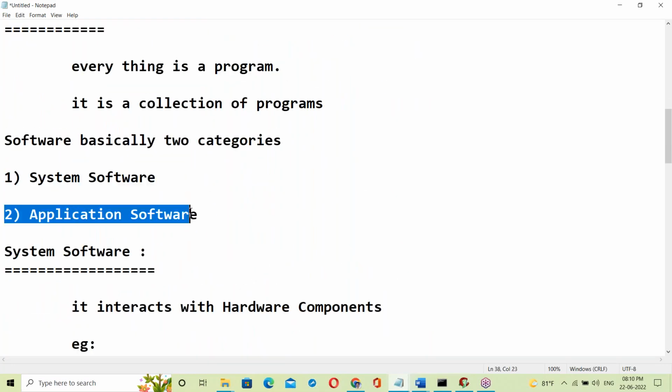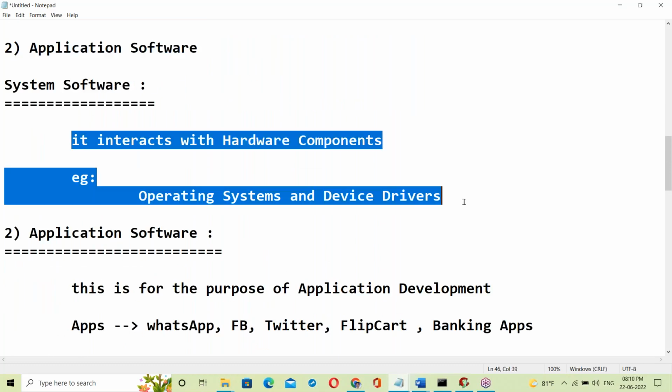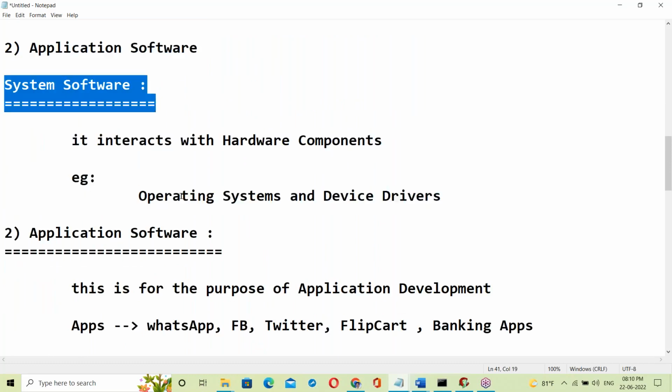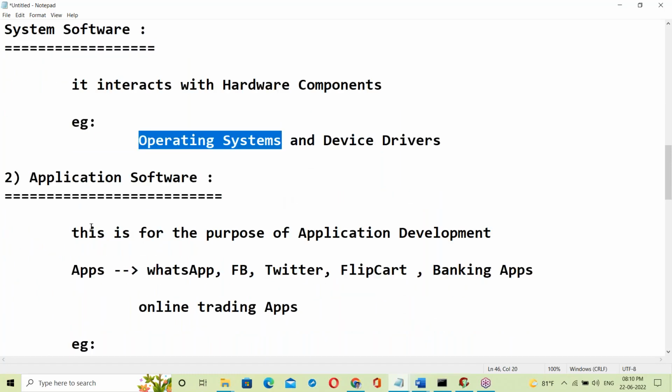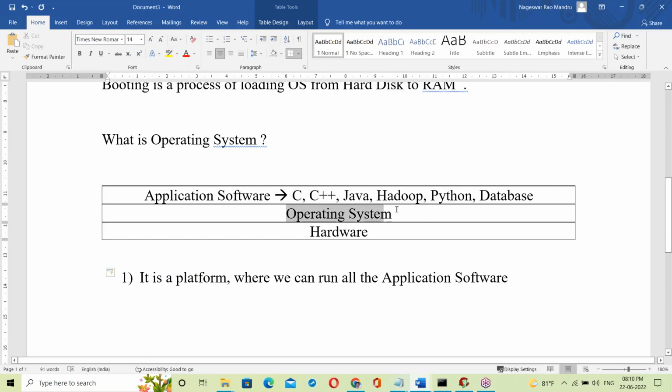System software and application software. Only the OS can interact with hardware components, so the OS is system software. On top of the OS everything is running. Everything, all are running on top of the OS only.